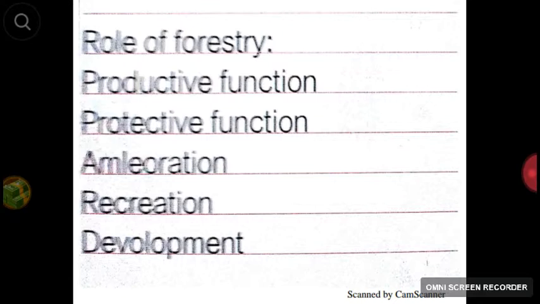And amelioration, recreation, they're having some aesthetic value, right? And development.